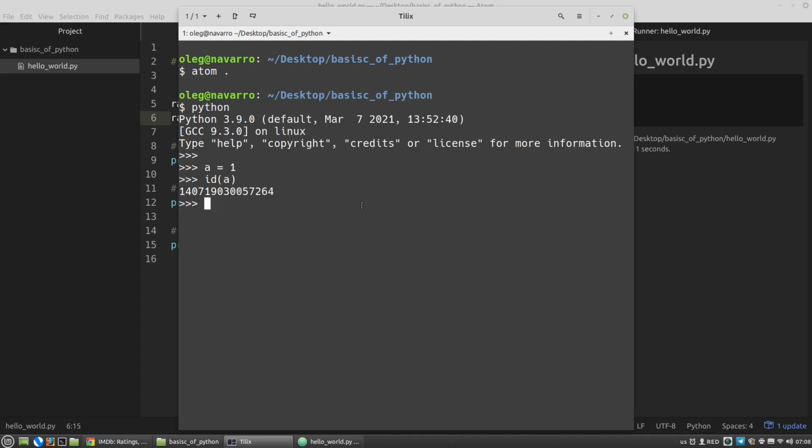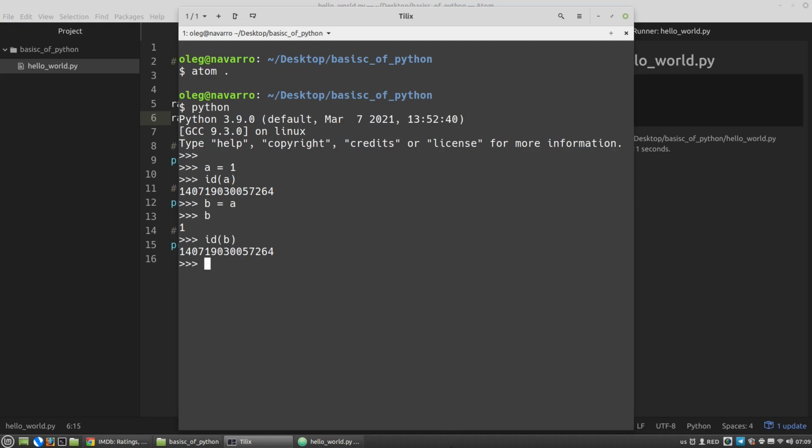Then let's create a b variable and assign to it the a variable as the value. So the b variable gets the value of the a variable. Let's get its ID. We can see that the ID of the a variable and the ID of the b variable are the same, because both variables refer to the same object in memory.